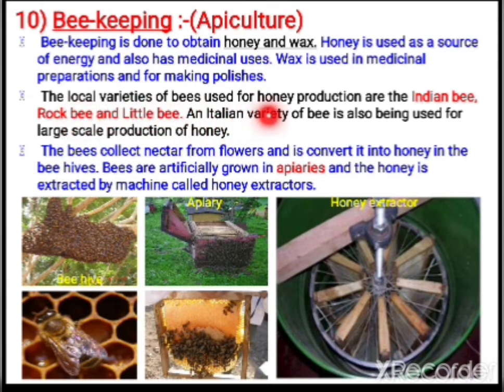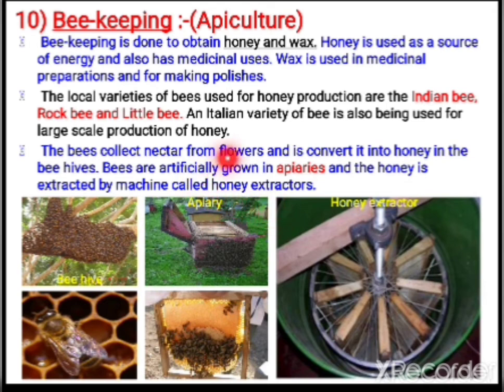The local varieties of bees are used for honey production. Mainly the bees used are Indian bee, rock bee and little bee. And the Italian bee variety is also being used in the large scale production of honey. So what do the bees do? They collect nectar from flowers and later convert it into honey in the beehives. The bees are artificially grown in apiaries. Here the honey is extracted by machines that you call honey extractors.